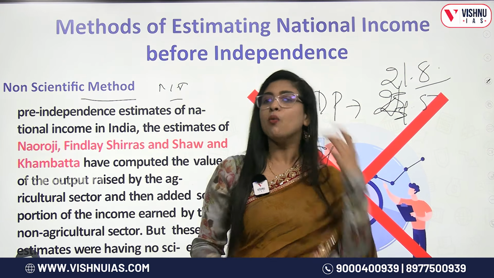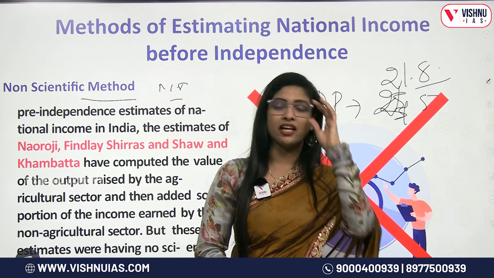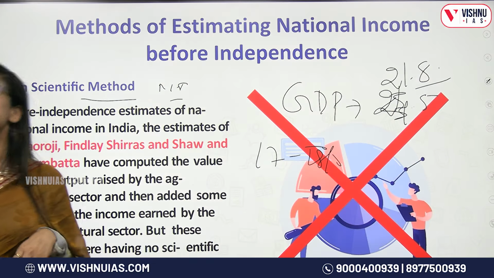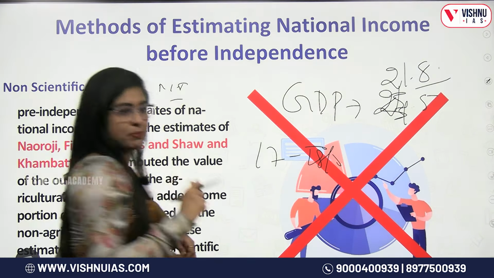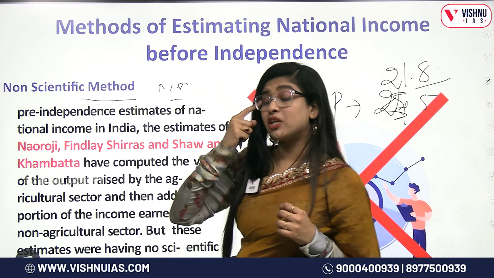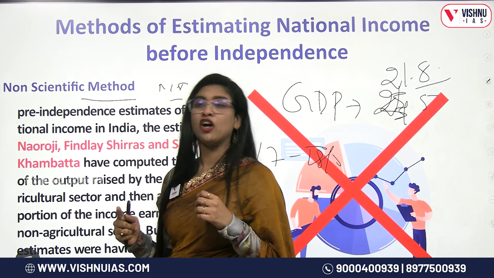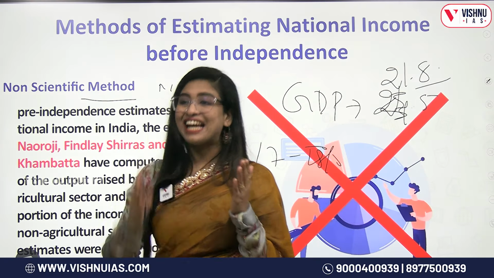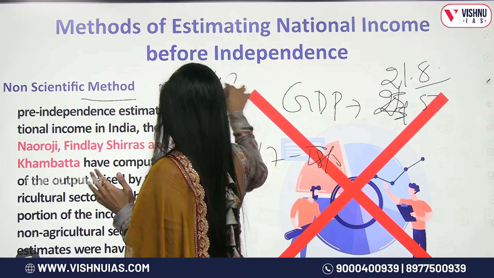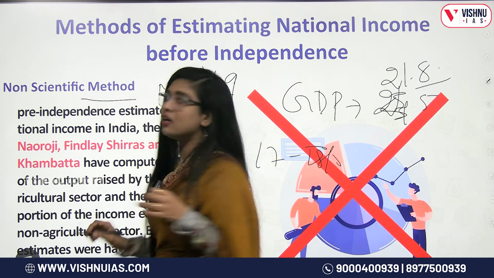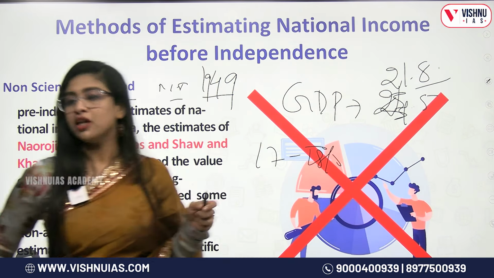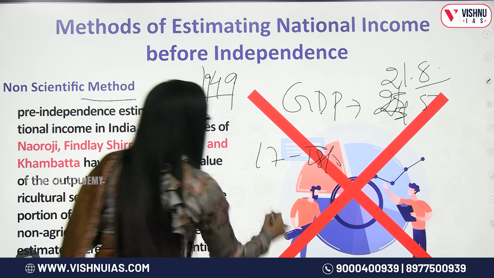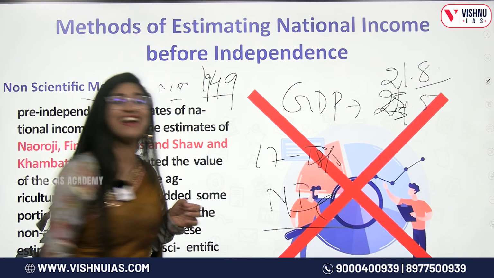Now, we are done with before independence. What happened after independence? Very interesting. So now the next heading will be estimation of national income post-independence. India got independence in 1947. After 2 more years, in August 1949, the government of India constituted a committee called the National Income Committee, NIC.